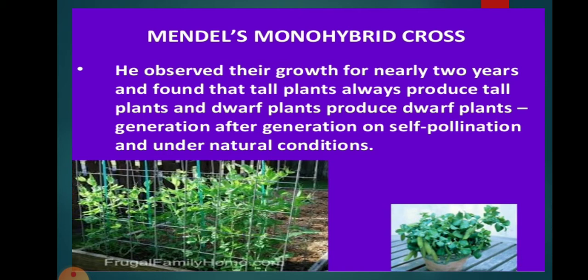He observed their growth for up to 2 years, and he observed that all the tall plants grew into tall plants, and the dwarf plants grew into dwarf plants after self fertilization.